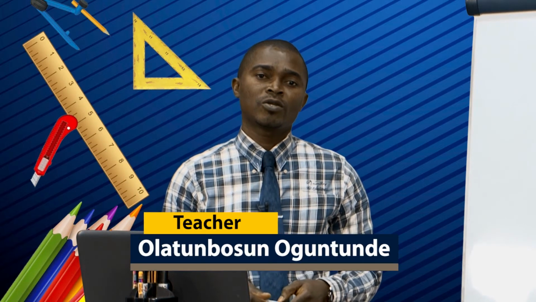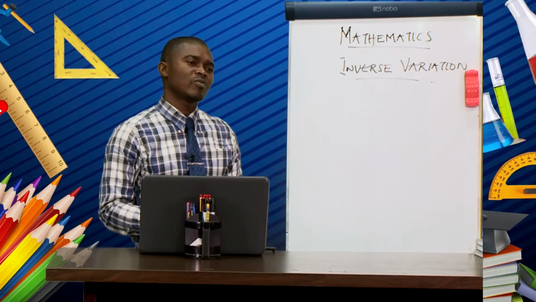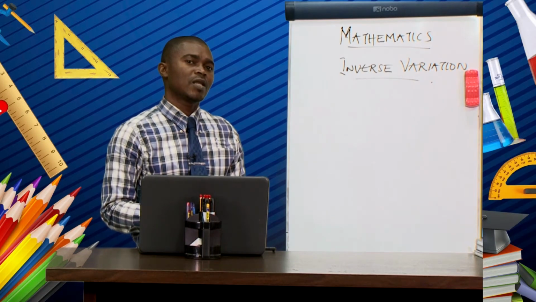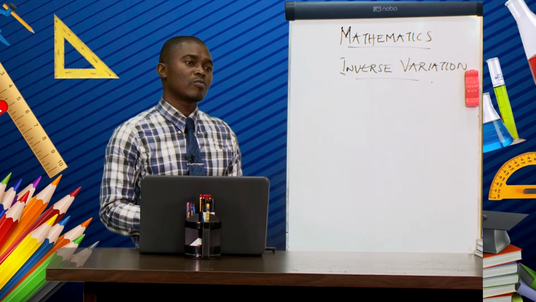My name is Olatubosun Ogutunde, and the subject that we are going to look at today is mathematics. And the topic is variation. We started this topic last 2 weeks, and I gave you an assignment which I promised to provide a solution. For the assignment I gave last 2 weeks, these are the solutions.